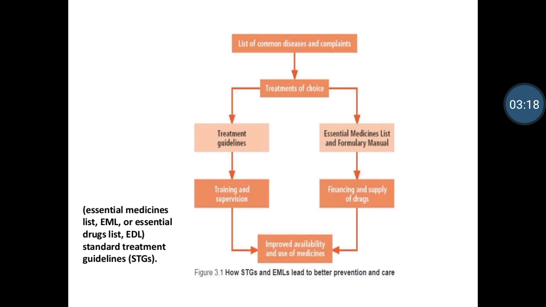That is the table, given for the use of medicines. Meaning, for what? Treatment of choice, which treatment choice is given to the patient. Two choices, treatment guidelines and essential medicine list. Then training and supervision of the medical staff combined with the finance and supply of the drugs. These two points are mixed with the improved availability and use of medicine. Meaning medicine should be available and the use of medicine should take place. So that is given to the EML and standard treatment guidelines. That is also very important.